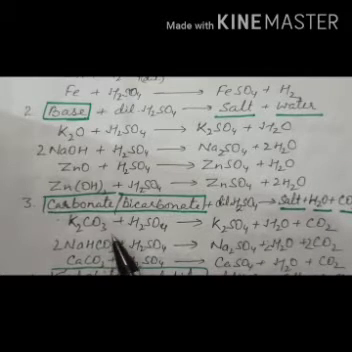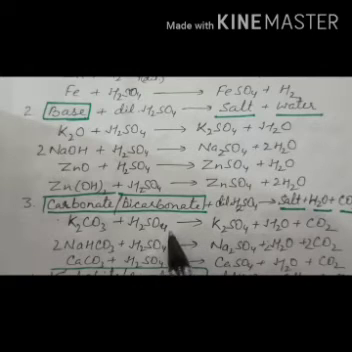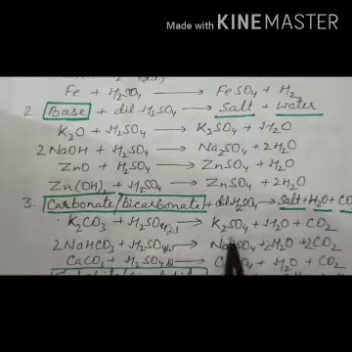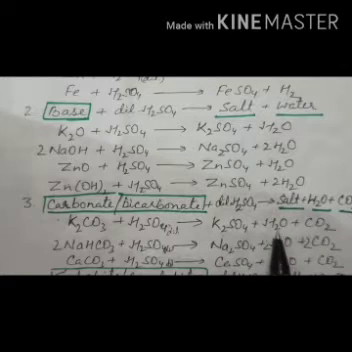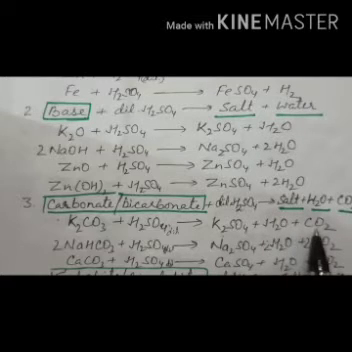Like K2CO3 plus H2SO4 gives you what? And all these are dilute, right? And they give K2SO4 salt and water, H2O, and CO2 carbon dioxide gas.